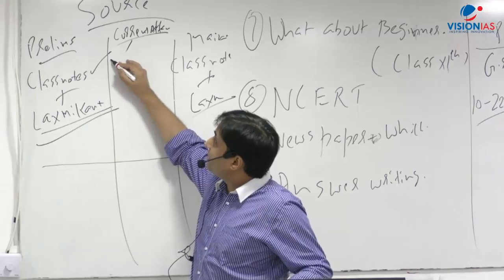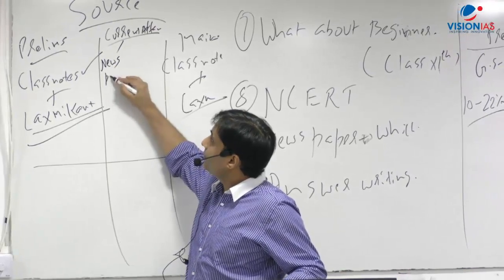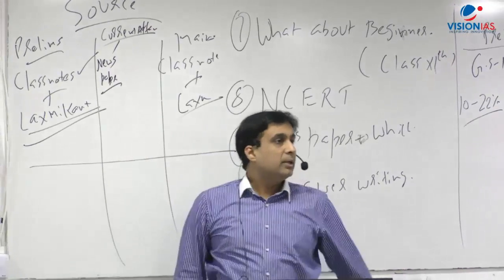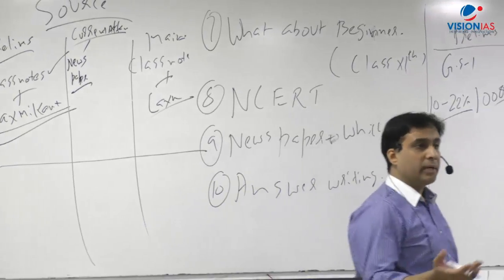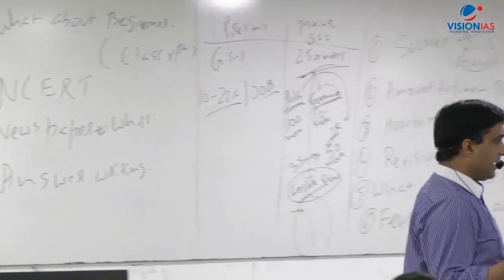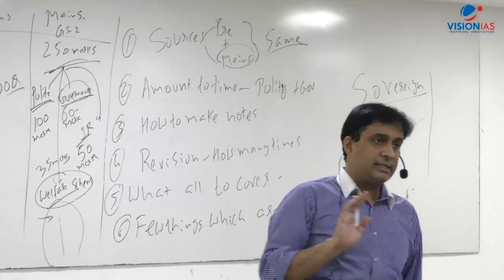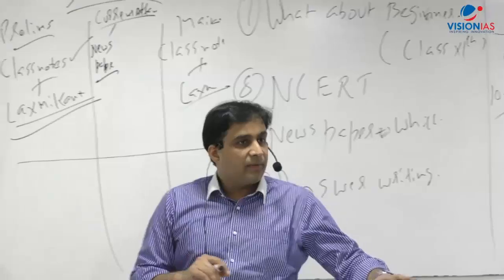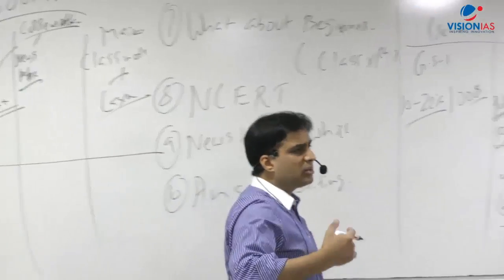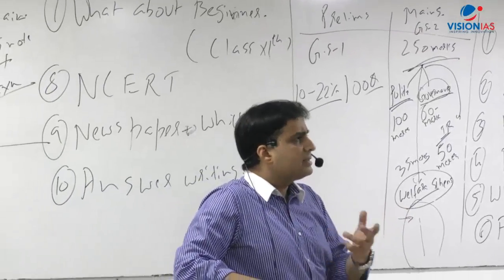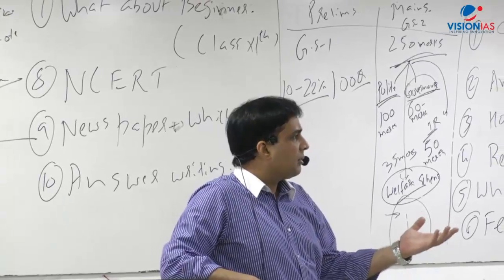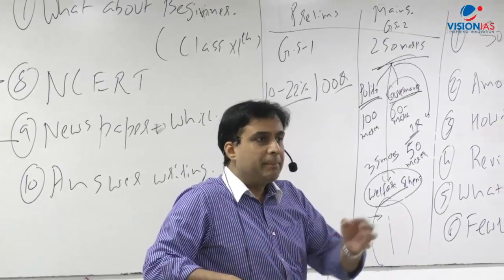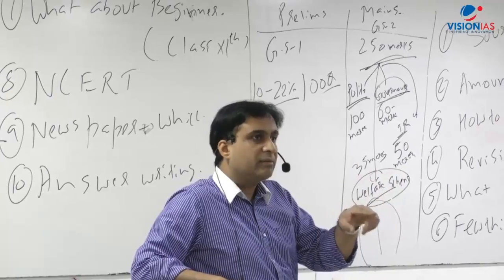For current affairs, there should be one newspaper. You can go for The Hindu or the Indian Express. But I personally feel nowadays the Indian Express has become better than The Hindu, for the kind of analysis it is giving. The Hindu is mostly now covering news. Analysis is less in it. And the Indian Express is also coming up with a page called Explained, where they pick up a particular concept and give the detail of the concept.